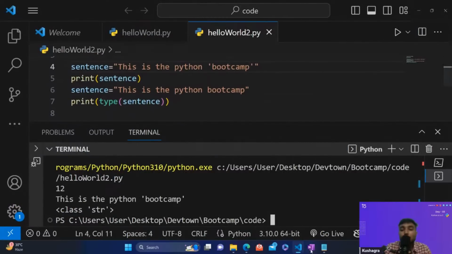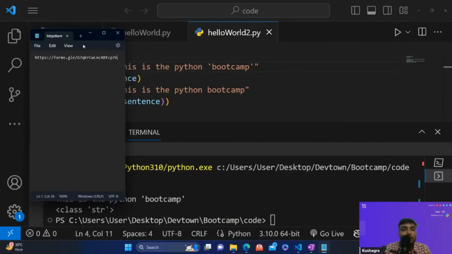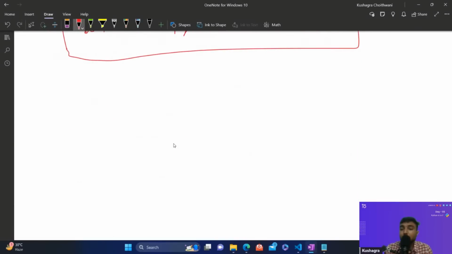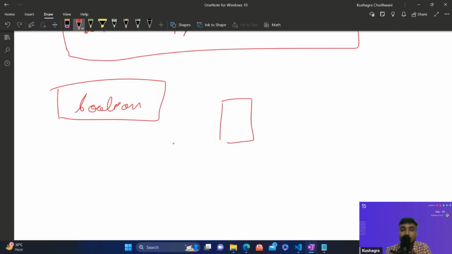Okay, so the next data type, let me just open it. The next data type that we are going to see is known as the Boolean data type, guys. So what exactly is Boolean, guys? The Boolean data type is used to specify any state. Let's just say you must have used a switch in your house many times, guys. This switch is somewhat like this. Let's assume that this is a switch.